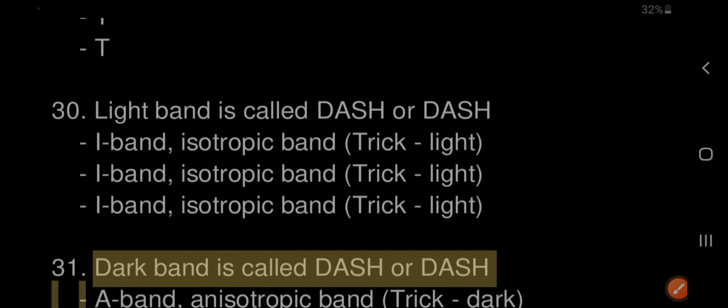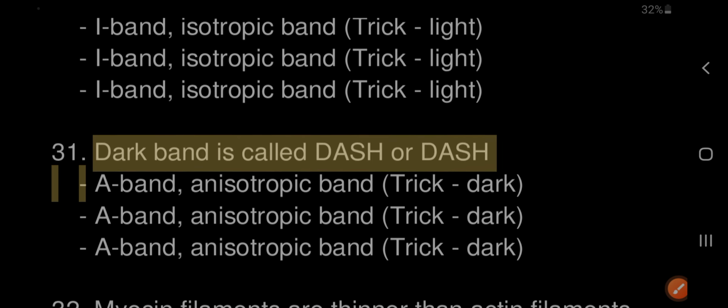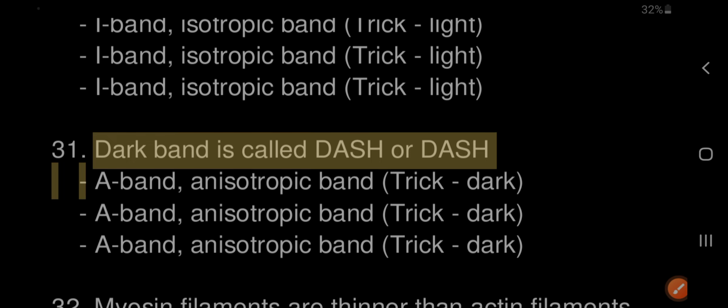31. Dark band is called A band or anisotropic band.